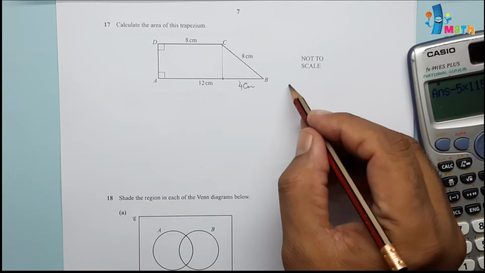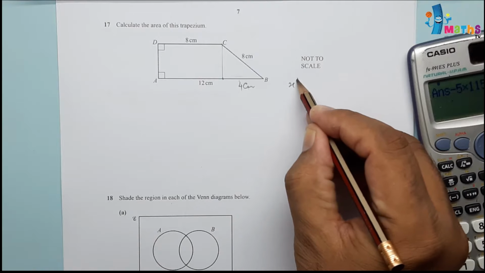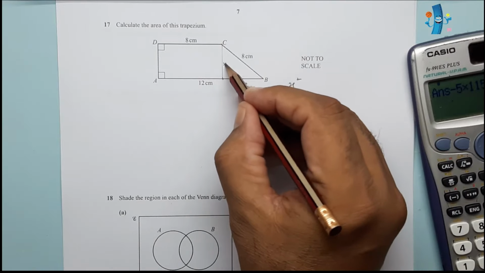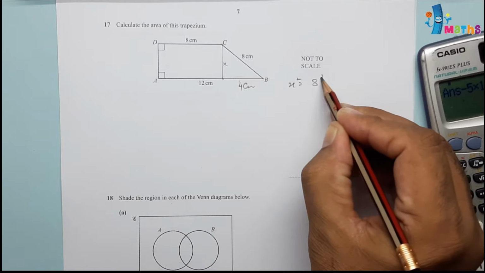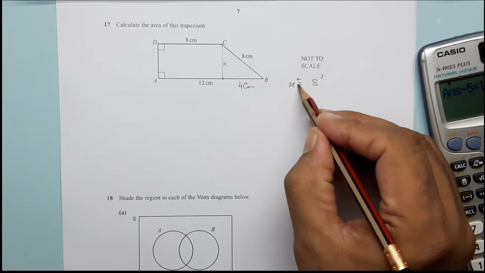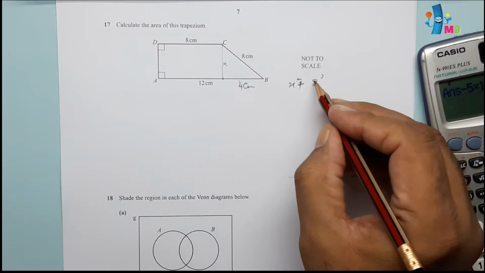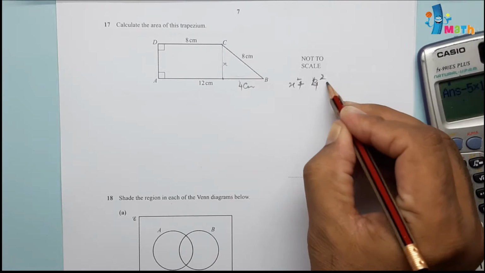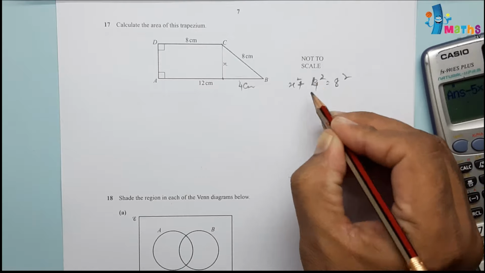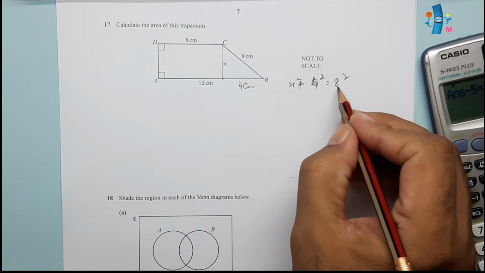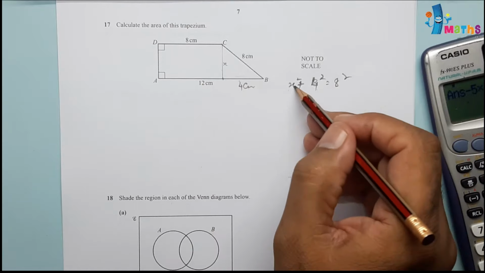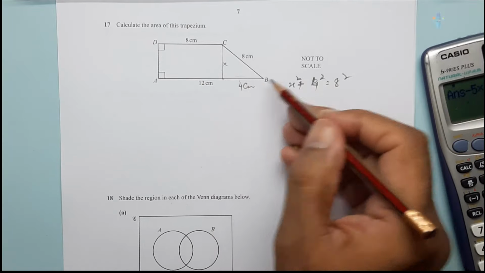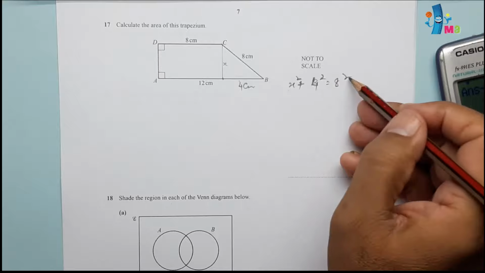So I'll apply Pythagoras theorem. Say this side is x. Base square plus perpendicular square will be equal to hypotenuse square. So x square is the perpendicular square, 4 square is the base square, and the hypotenuse will be 8 square.